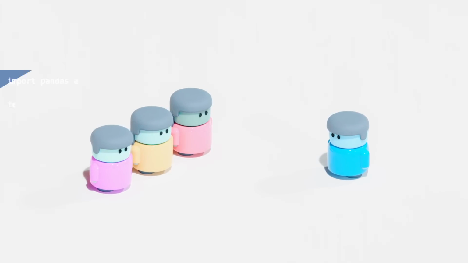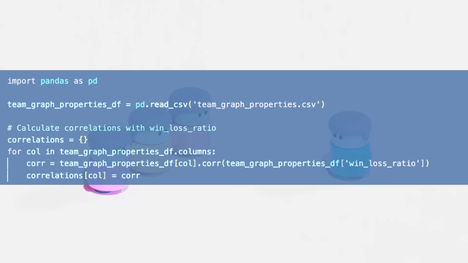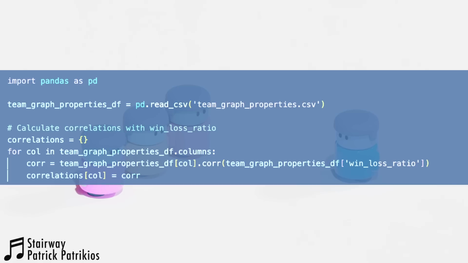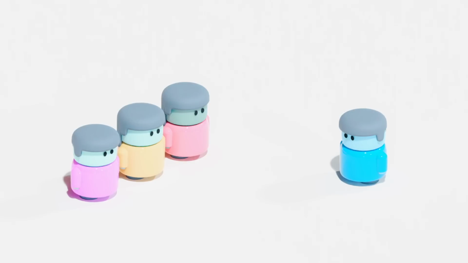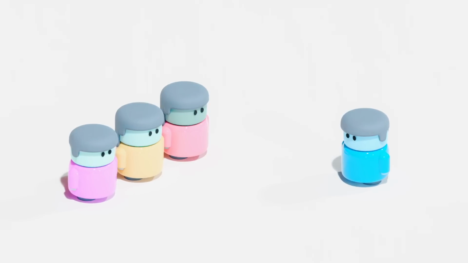Like, here's the code to do literally all the correlation analysis I did in the video. It's like 6 lines of code and is probably twice as long as a competent coder would need. So we're living in a time when the math has become increasingly easier to perform, but simultaneously harder to understand on a fundamental level.